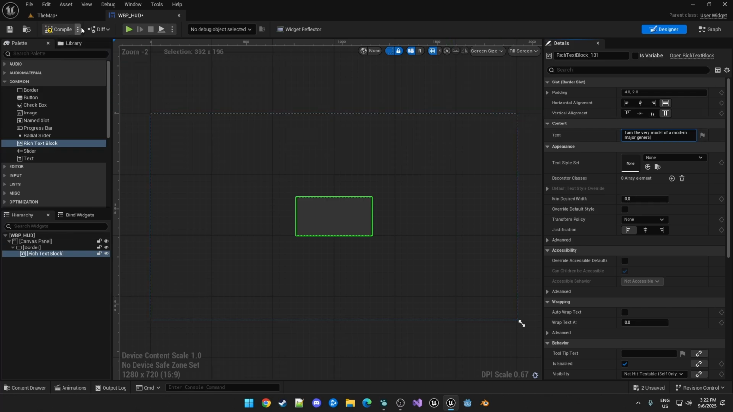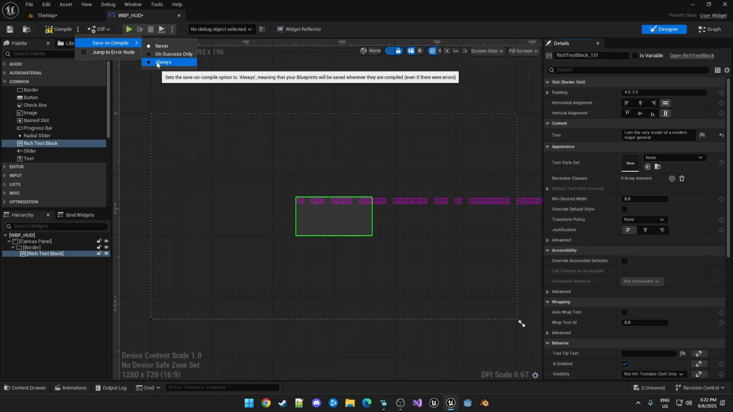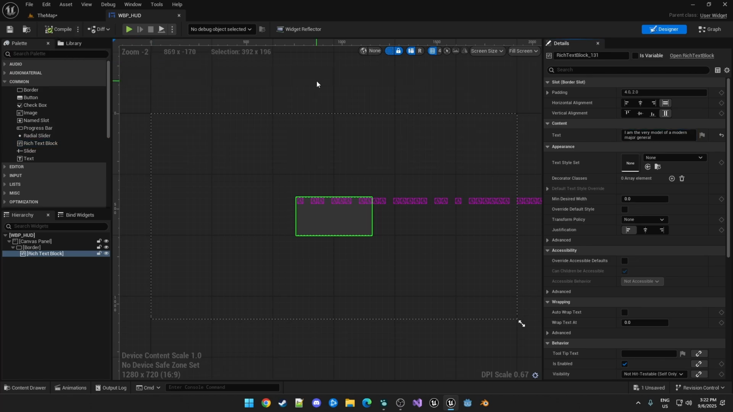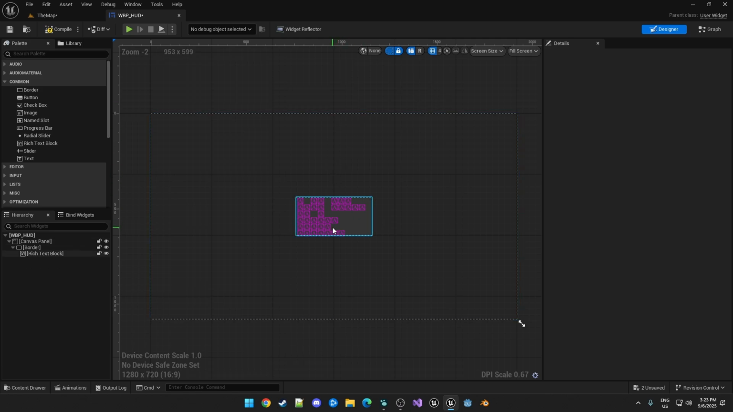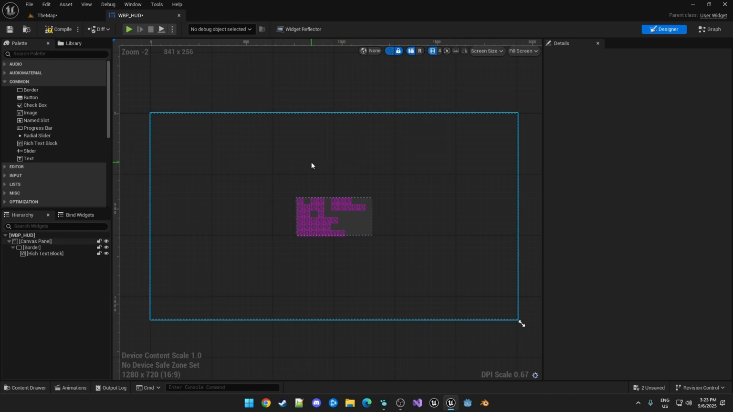And then for our rich text block, just going to add some text. And with that, we can hit compile after I set this to always. And you can see two things here. First of all, the text is not readable. And secondly, it's not wrapping. For the wrapping, we can just click auto wrap text. And the reason this is just some symbol is because for a rich text block, you need to use text styles.